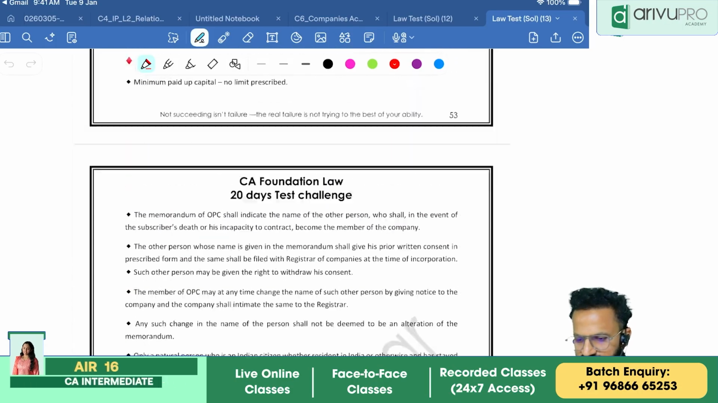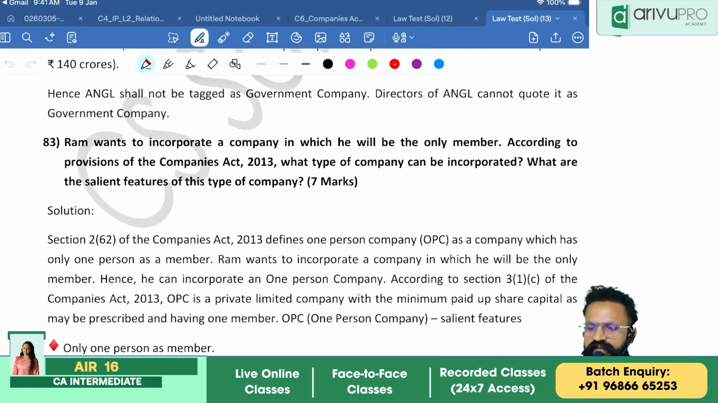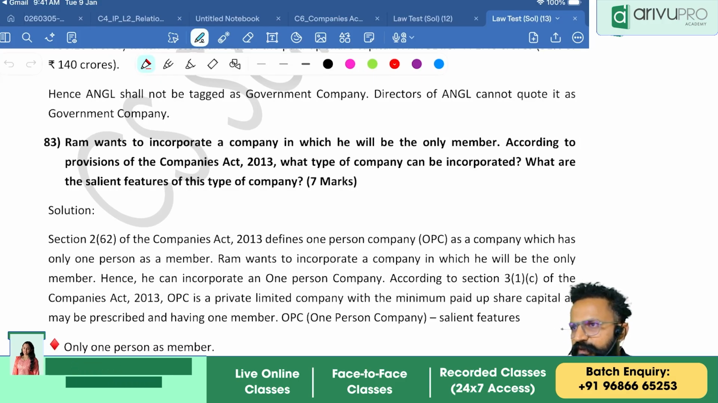Arnav, yes, Arnav has written. Okay, people, with today, the questions on companies are over. We'll be starting with LLP from tomorrow.